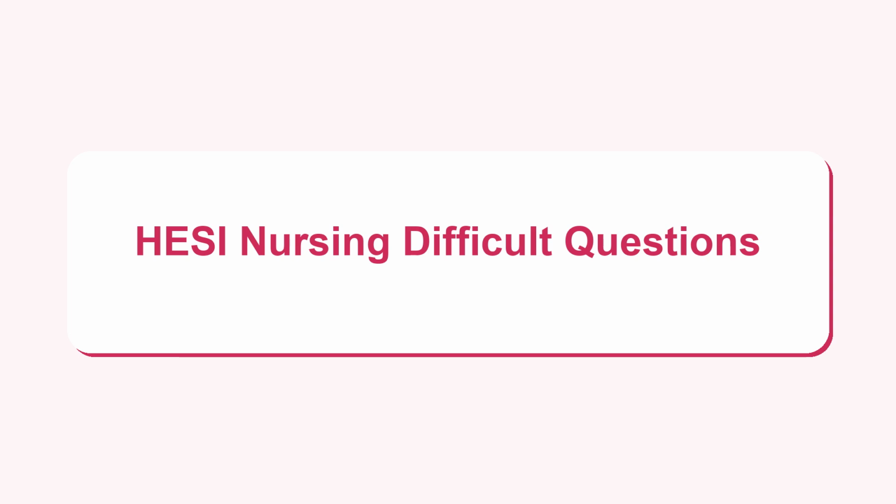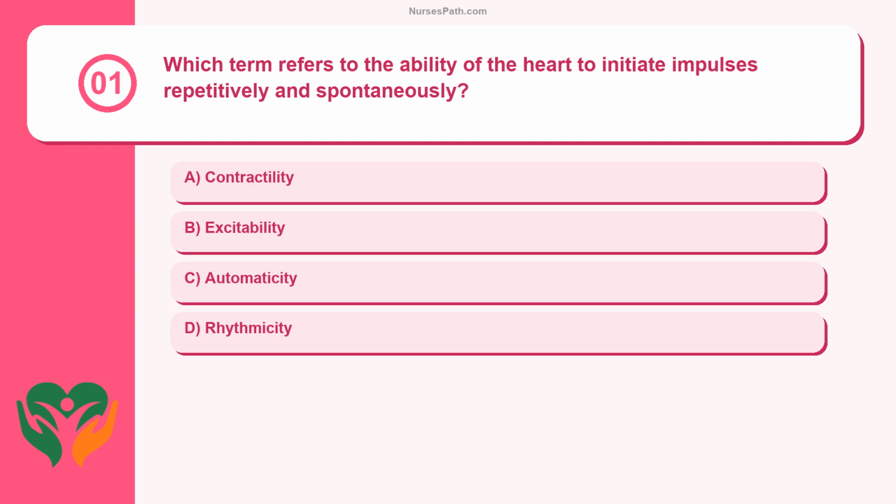HESI Nursing Difficult Questions. Question 1. Which term refers to the ability of the heart to initiate impulses repetitively and spontaneously? Contractility, excitability, automaticity, rhythmicity.